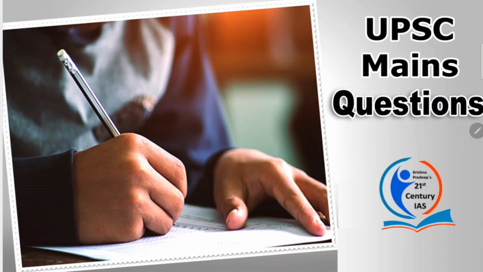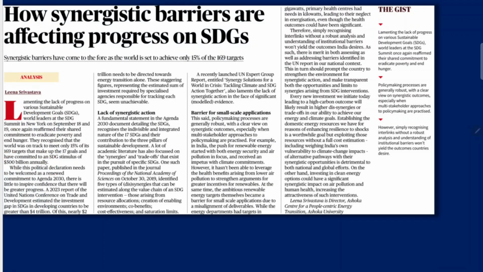Next, UPSC mains questions. How synergistic barriers are affecting the progress on SDGs. Synergistic barriers have come to the fore as the world is set to achieve only 15% of the 169 targets. Now, what is the gist here? Lamenting the lack of progress on various Sustainable Development Goals, world leaders at the SDG summit once again reaffirmed their shared commitment to eradicate poverty and end hunger.